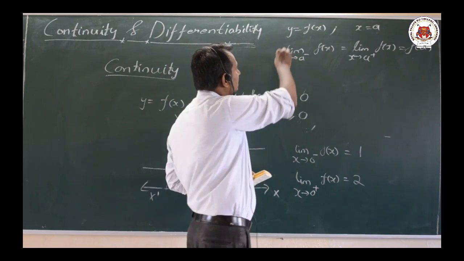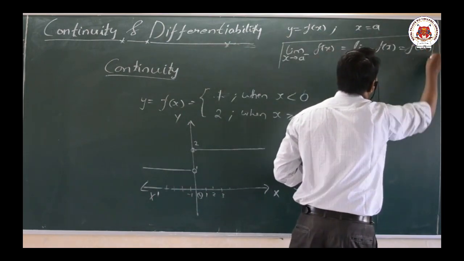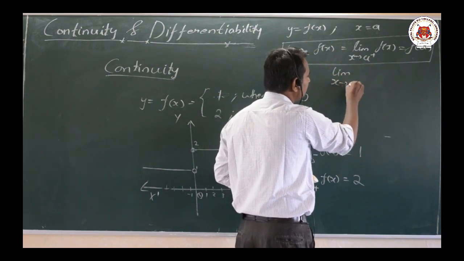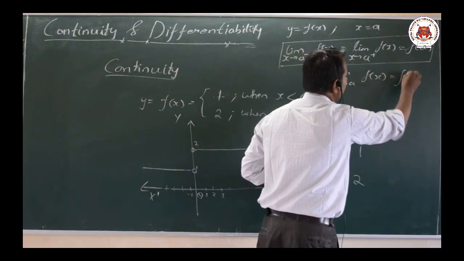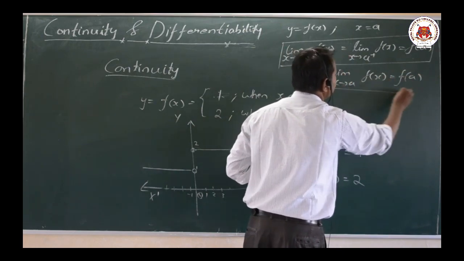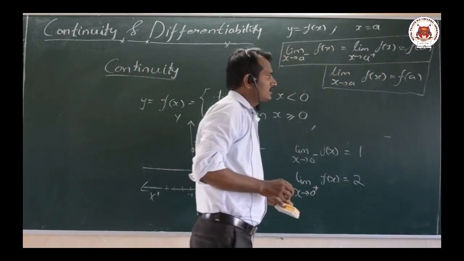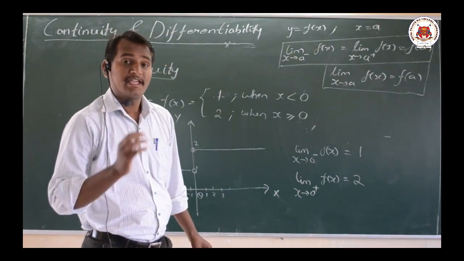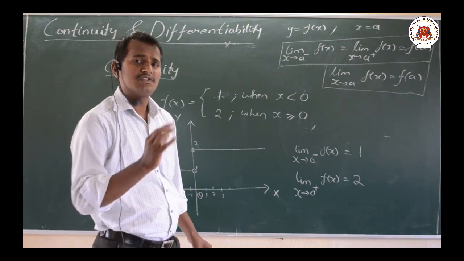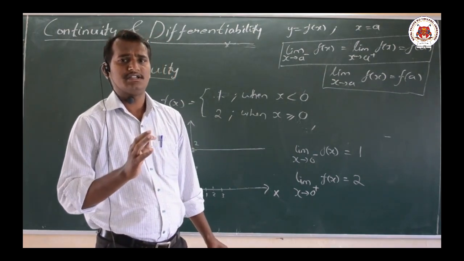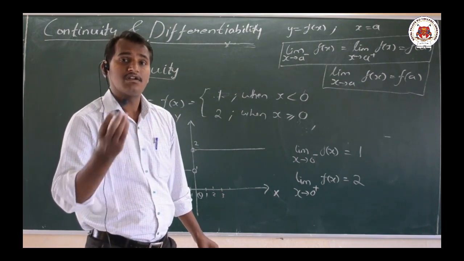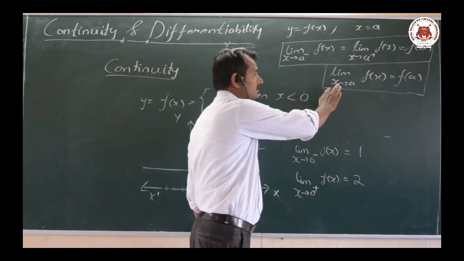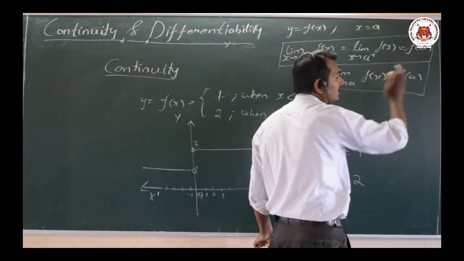That means this is our definition of a continuous function, or in general I can write it as the limit as x tends to a of f of x equal to f of a. It should exist and be a unique value. Exist means we should have a certain value here, including 0. It should not be infinity or 0 by 0. We should not have an indeterminate form. Then only we say that the limit exists and its value should be equal to f of a.